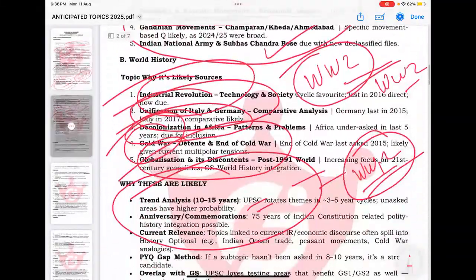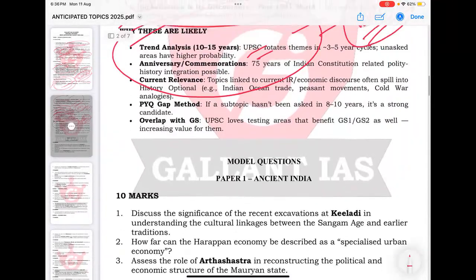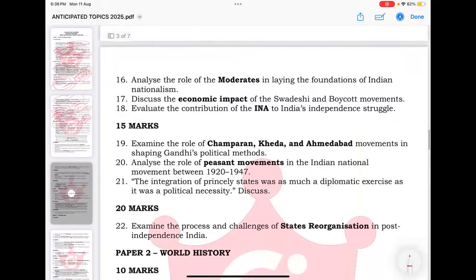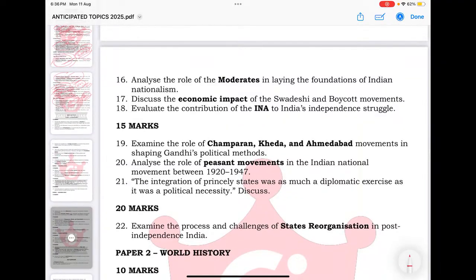These are the things I would like to share with you, especially the topics which have been absent for the last 5 years. They were asked earlier but have been absent for the last 4 to 5 years. They are highly anticipated questions or topics for this year. The topics which have been in the news in the last 1 or 2 years are also highly anticipated for this exam.